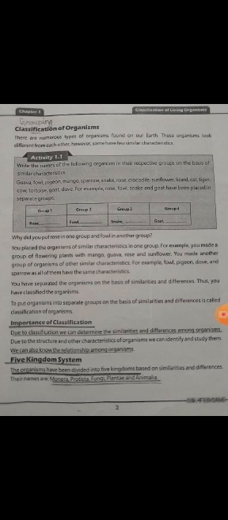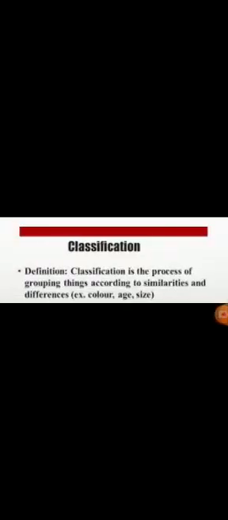They have divided all the organisms, whether plant or animal, into 5 groups, and each large group is known as a kingdom. The organisms have been divided into 5 kingdoms based on similarities and differences. The names of these kingdoms are Monera, Protista, Fungi, Plantae and Animalia.